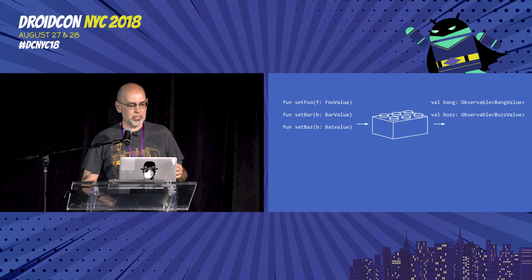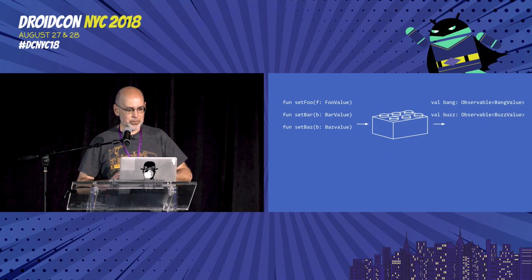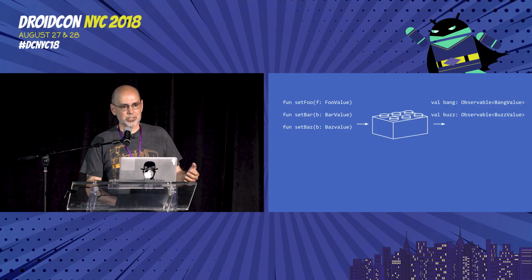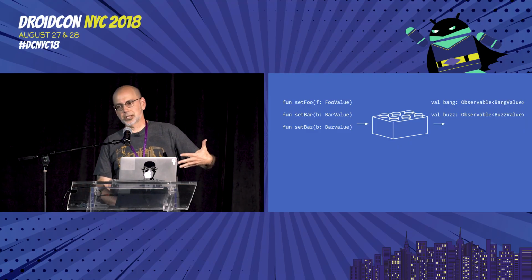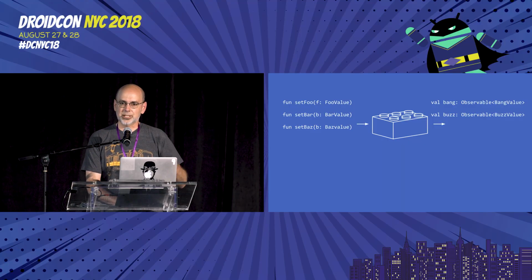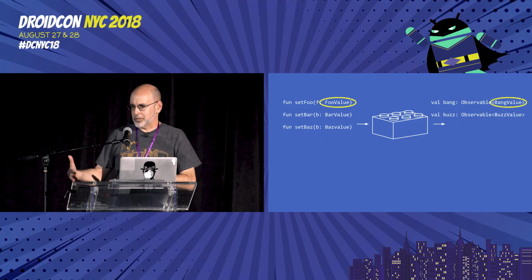So let's talk first about the business objects. This is pretty much the same thing that I said a year ago, so I'm not going to go into a whole lot of detail on it, but just to keep us all on the same page. These are our fundamental business blocks. These are, again, our CRUD systems. I've got setter methods on the one side that I can push value objects in. I've got observables on the other side so that I can be notified what the state of things are as it comes in. And again, being very careful to make sure that everything that goes across that boundary